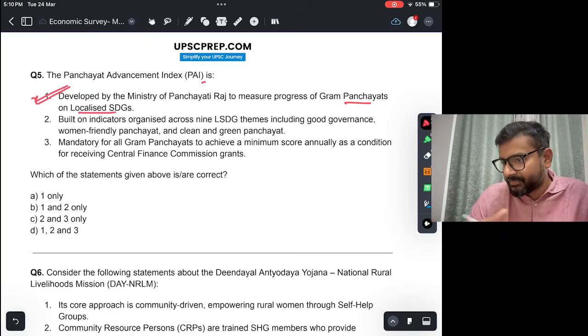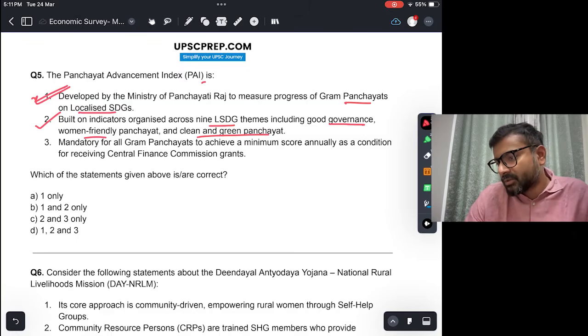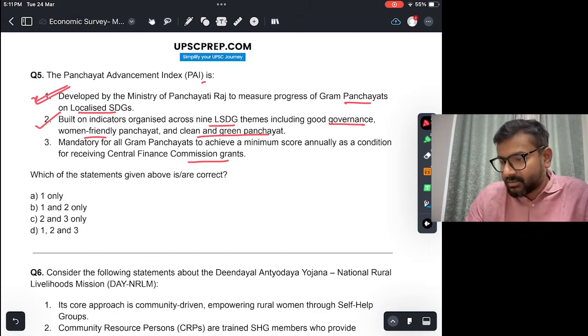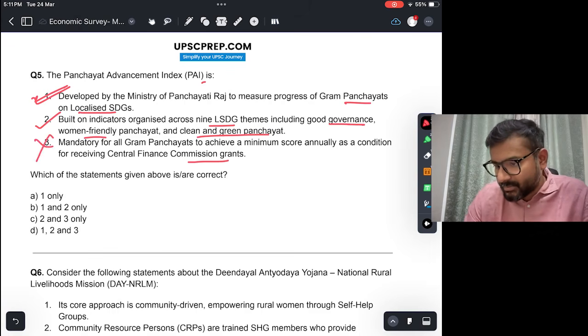Second, built on indicators organized across 9 local SDG themes, including good governance, women-friendly panchayat, clean and green panchayat. Yes, this is also true. And mandatory for all gram panchayats to achieve a minimum score annually as a condition for receiving Central Finance Commission grants. Okay, is it mandatory? No, it is not mandatory. Of course some incentives would be there, but nothing like that is mandatory, so this is not correct, and the answer would be B, 1 and 2.